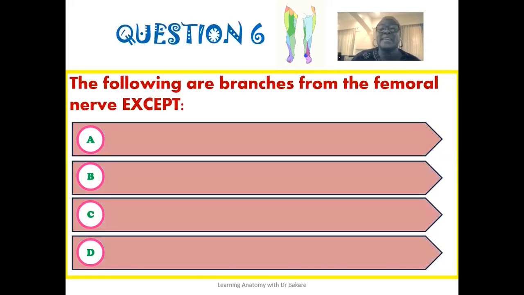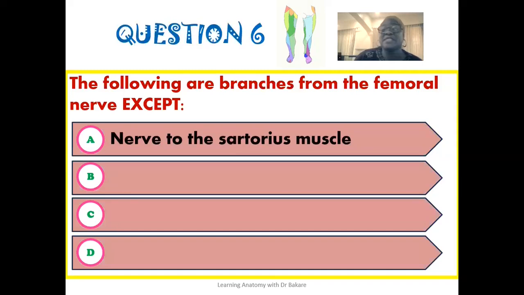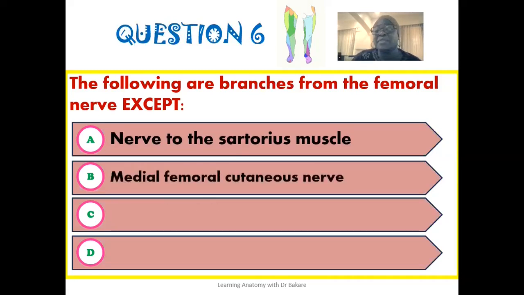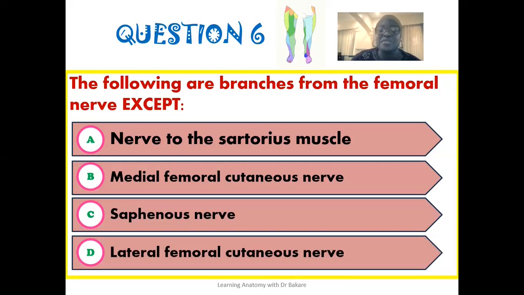The sixth question reads that the following are branches from the femoral nerve, except, is it except the nerve to the sartorius muscle? Is it except the medial femoral cutaneous nerve? Is it except the saphenous nerve? Or is it except the lateral femoral cutaneous nerve? So which of these nerves is not a branch of the femoral nerve? This is what this question means.